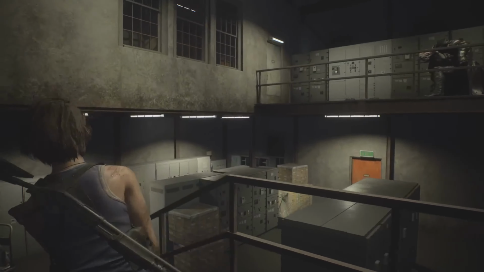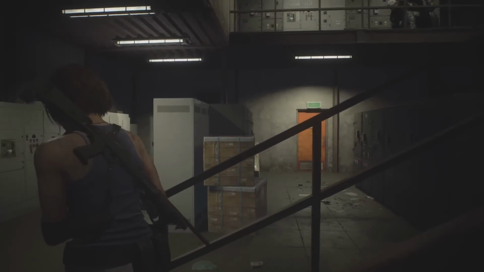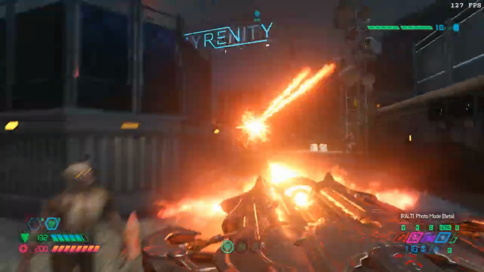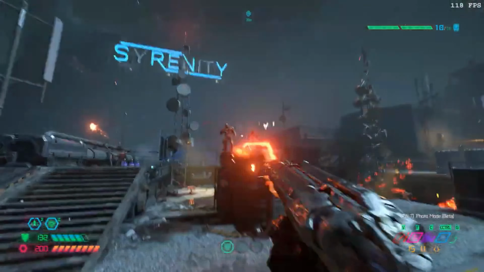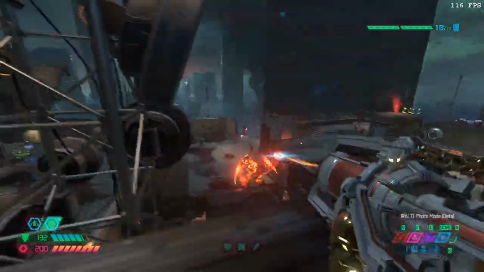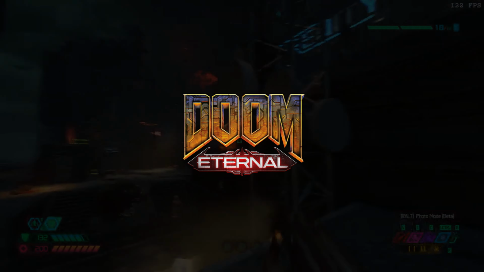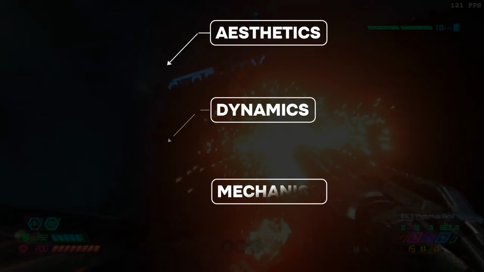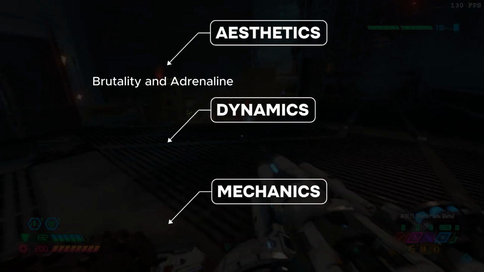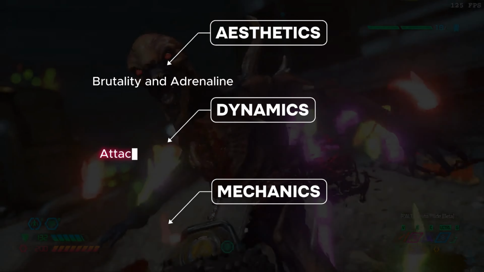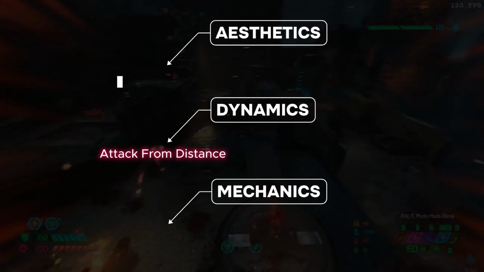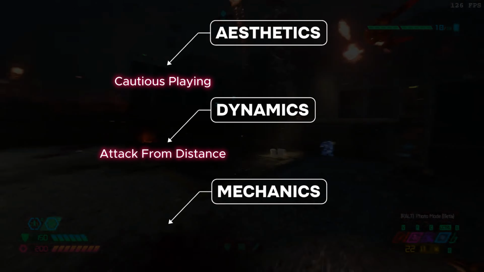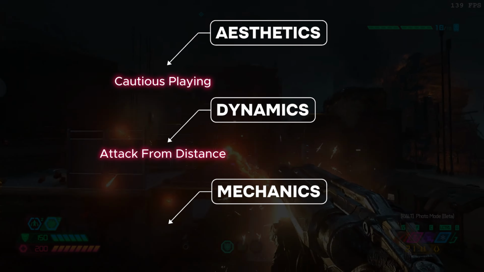If he or she is playing a high-tension game, he will play slowly and carefully. If his or her feeling is full of adrenaline, he will run at enemies without thinking. This is the dynamics of a game. Here we have to mention Doom's ingenious design. Doom's designer wanted to give players the feeling of brutality and adrenaline, but players attacked enemies from a distance and played more cautiously because they wanted to finish the game. This leads to undesirable aesthetics and dynamics.